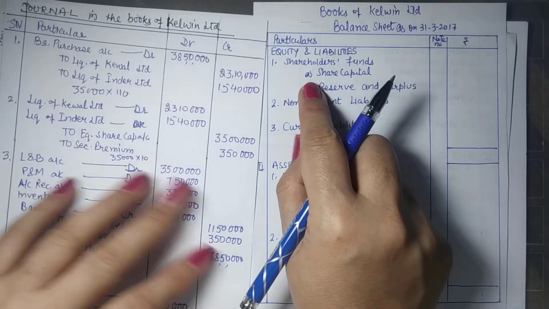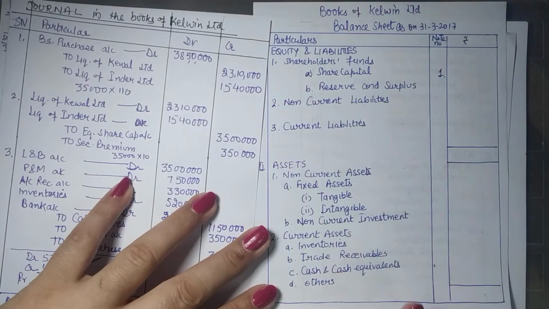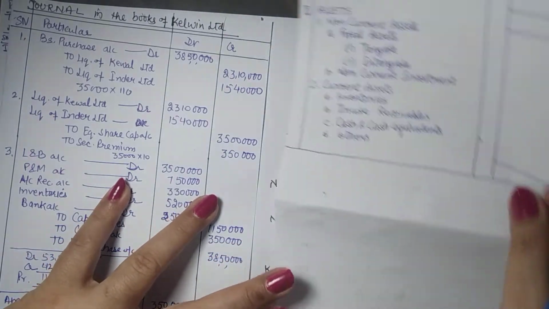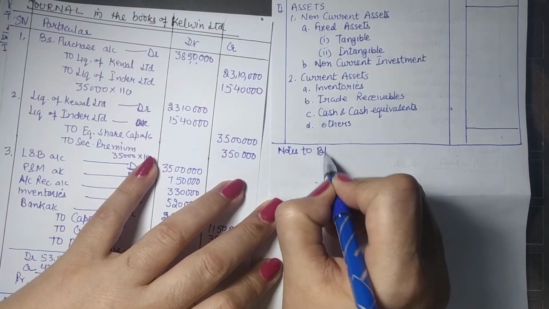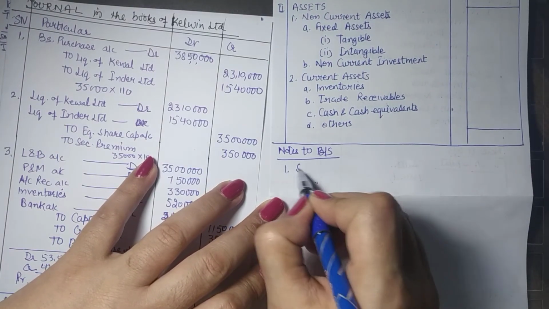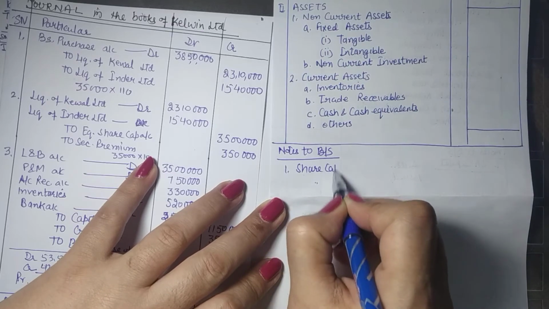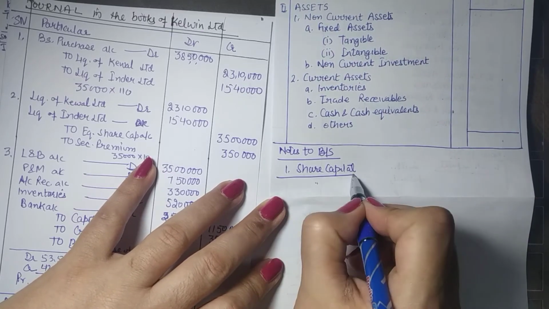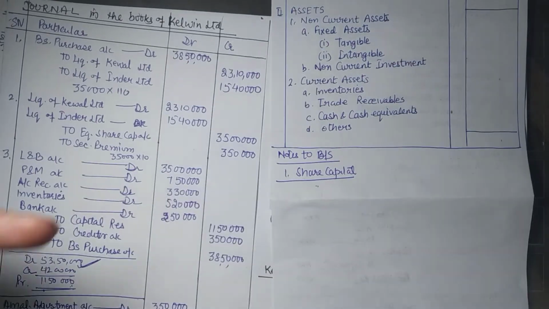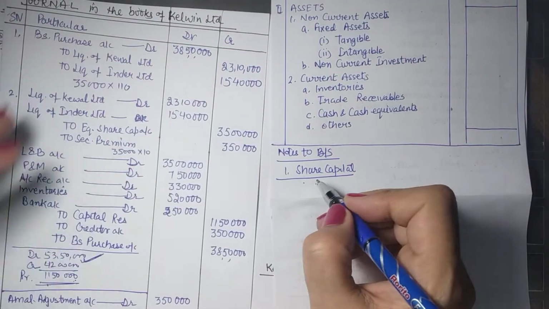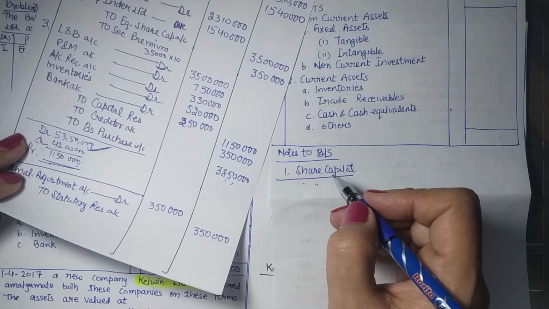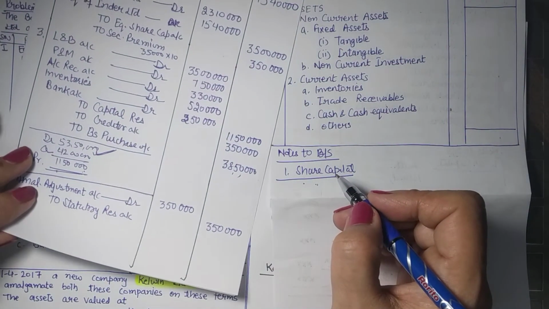So number 1 is share capital. So we will record here share capital. Notes to balance sheet includes number 1, share capital. So in this problem we just have capital being issued at the time of consideration. So you can say authorized, subscribed, issued share capital.